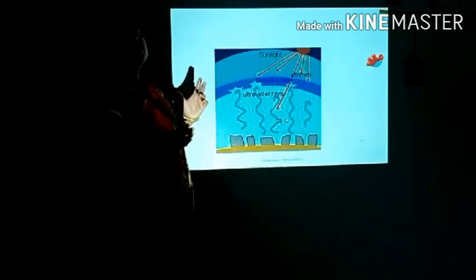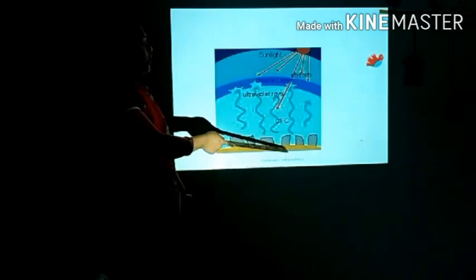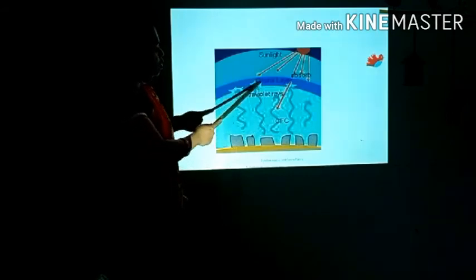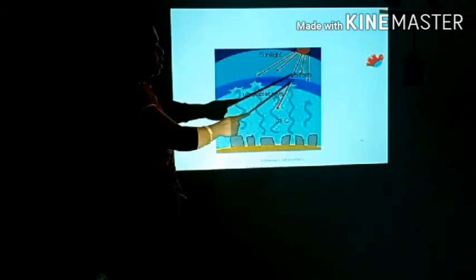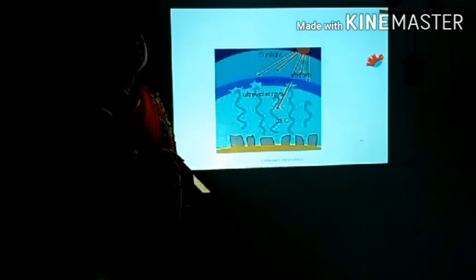But as the population is increasing, the use of refrigerators and air conditioners is increasing, and from the refrigerator and the air conditioner, chlorofluorocarbon and carbon tetrachloride are being released, and what happens? They are making a hole in our ozone layer. Here you can see the ultraviolet ray coming through the hole in the ozone layer. If this happens continuously, further what will happen? We will suffer from skin diseases.